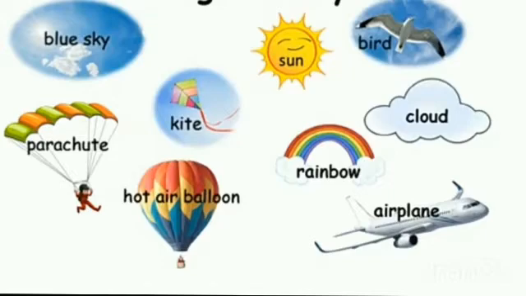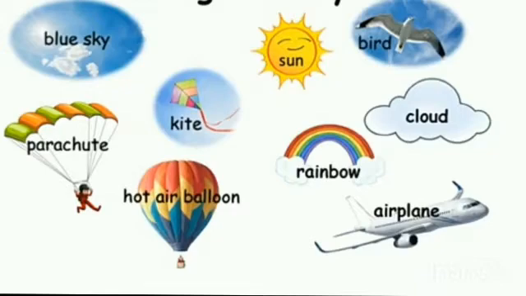Well, guess. The sun, the blue sky, the flying bird, airplane, parachute, colorful rainbows. And when you can see these things? At daytime. Very good.